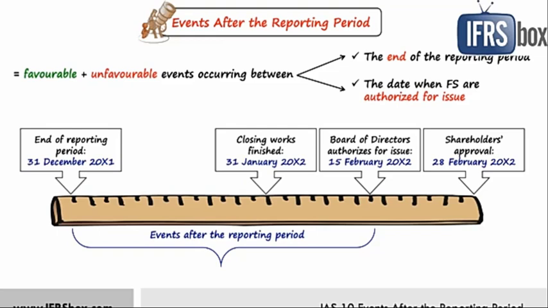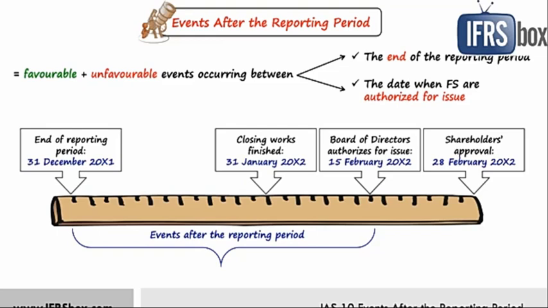If the financial statements are approved on 20th of February, for example. That means, let me take an example. The financial year is from 1st January to 31st December of a year. So the year ends at 31st December. So all the transactions of the company have been done. So the books of accounts are ready, but there will be some closing works remaining in the books of accounts. So that will be over by 31st January of the next year.